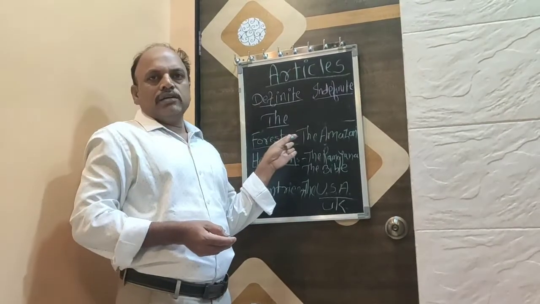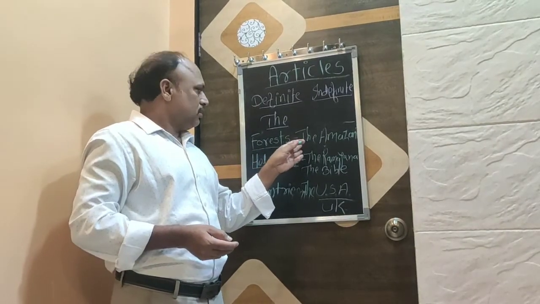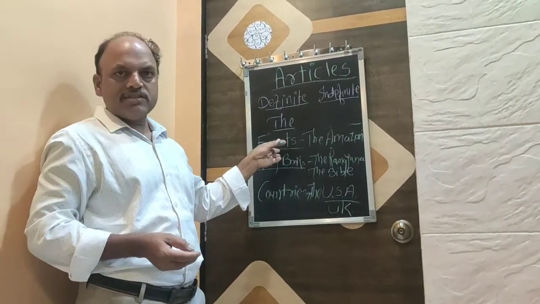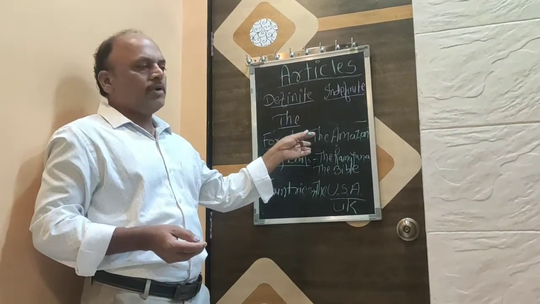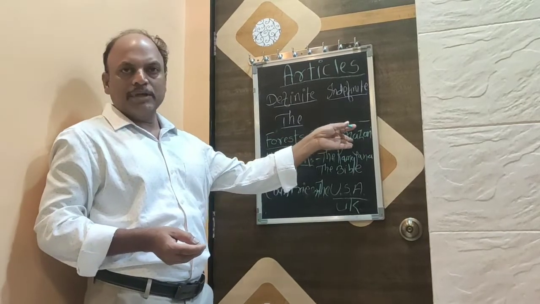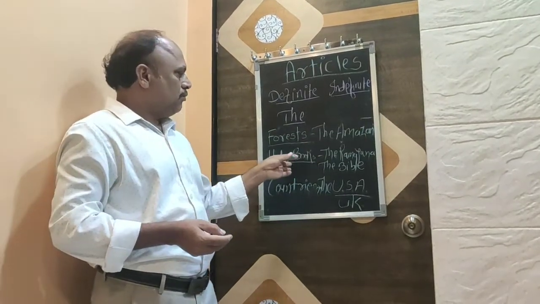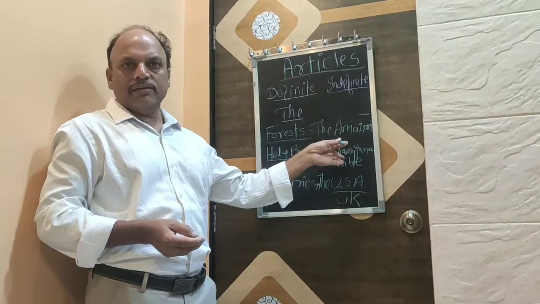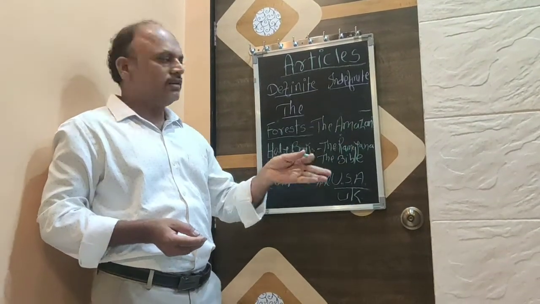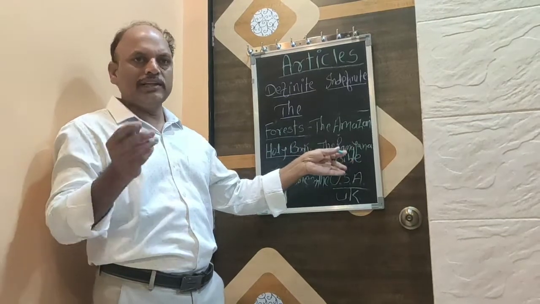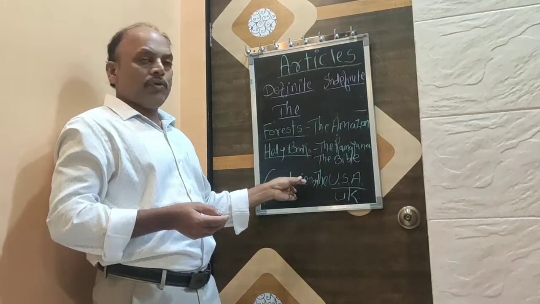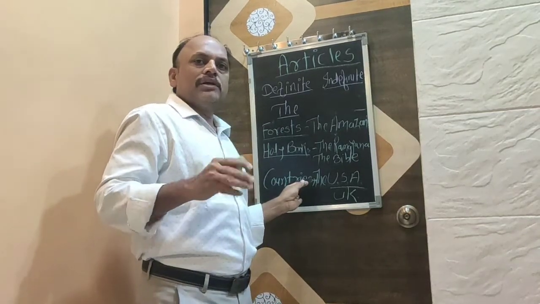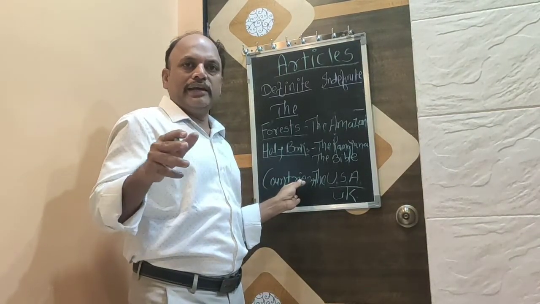This article the is also used with these common nouns. Forests, like the Amazon. Before holy books like the Ramayana, the Mahabharata, the Bhagavad Gita, the Bible, etc. Before countries, that is a group of countries, not before a single country. It cannot be the India, the Russia.